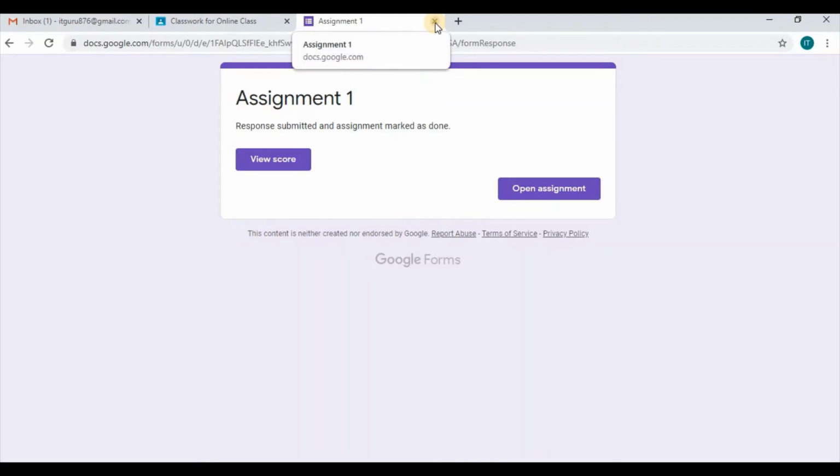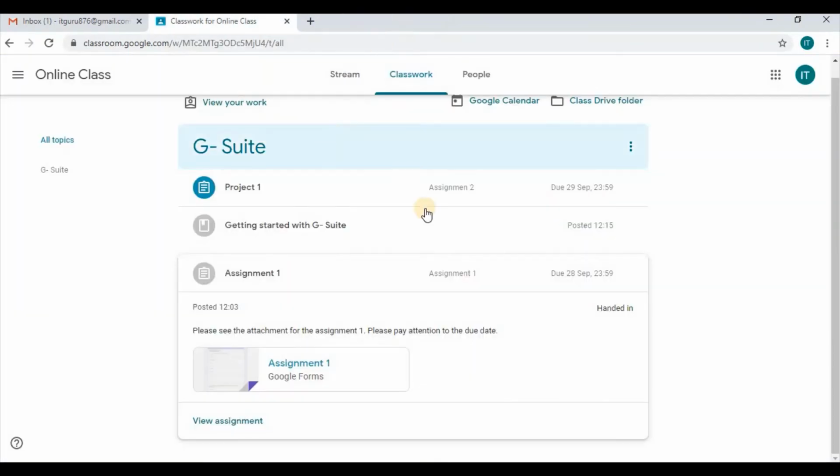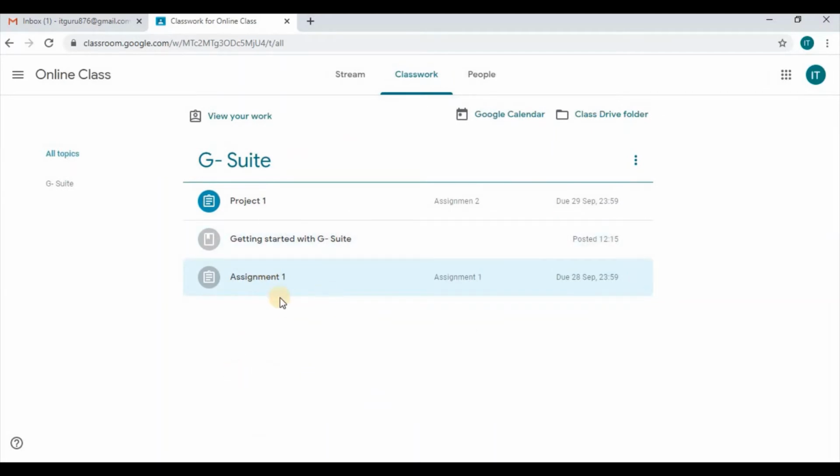So assignment has been completed. I go ahead and close that. Now material was posted, so I am finished with the assignment area. So I click again on that just to hide the information assigned there.